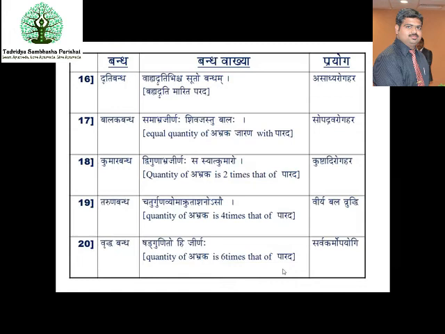Then you have the Taruna Bandha, Chaturguna Yoma. So you have to add 4 times the abhraka. One part of the mercury and 4 parts of the abhraka you are going to take here. The parada for which jarana of 4 times the abhraka is done is known as Taruna Baddha, and administration of this Baddha Parada for 7 days alleviates all sorts of diseases, increases virya and bala, and has the rasayana property.